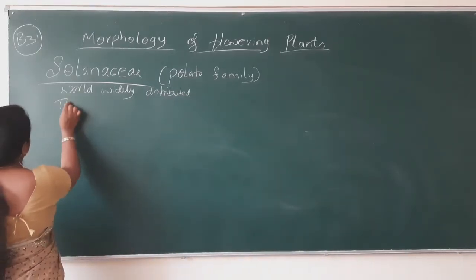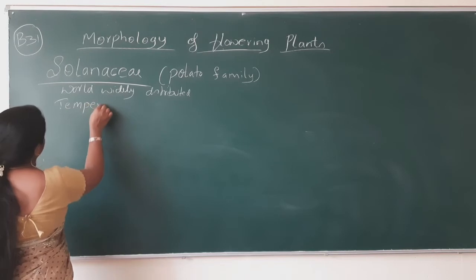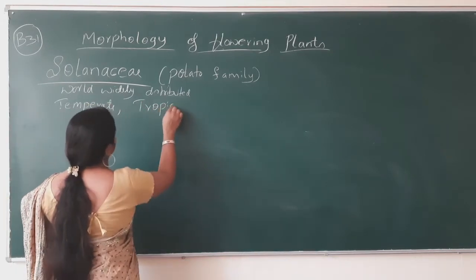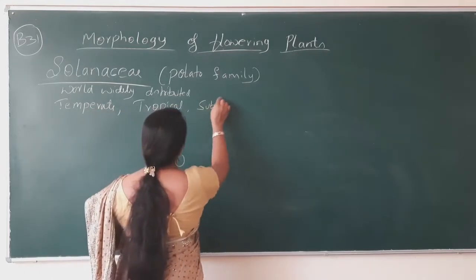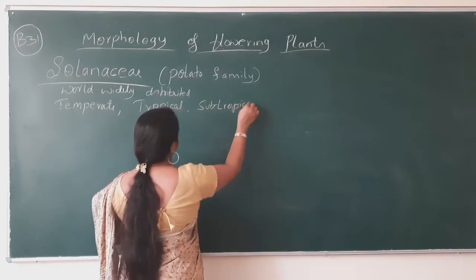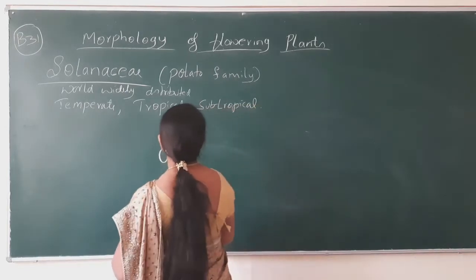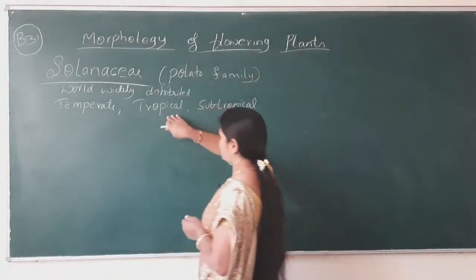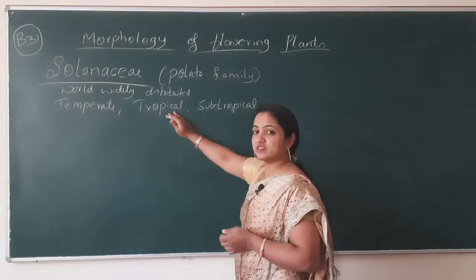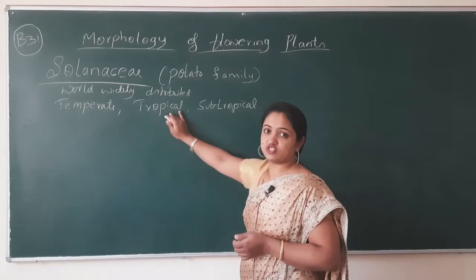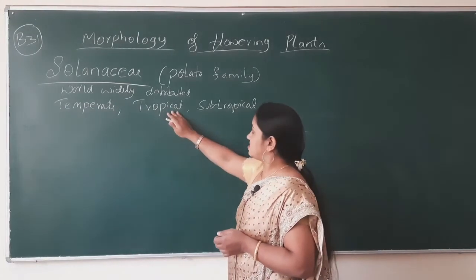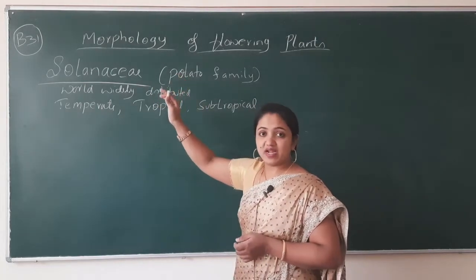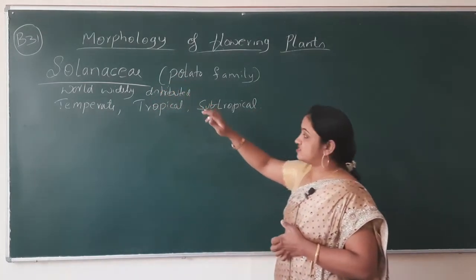The regions are temperate, tropical, subtropical. So in these areas, temperate regions, tropical regions, in the sense of America, Australia, Asia, Africa, in all these countries the plants that come under these families are distributed.